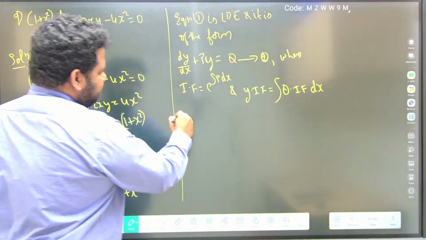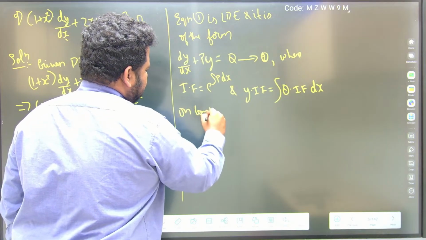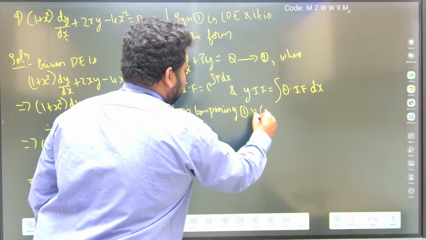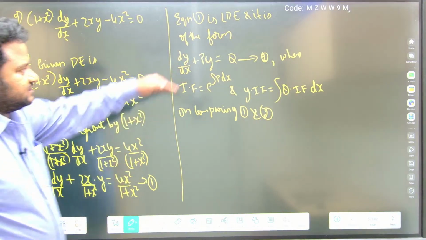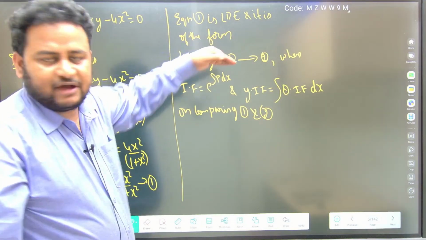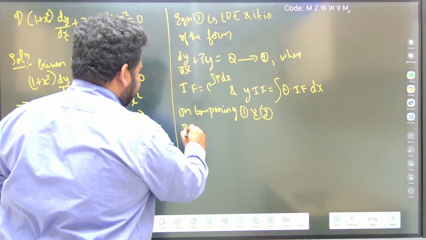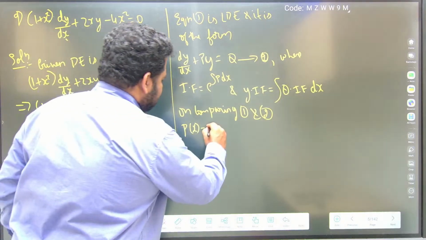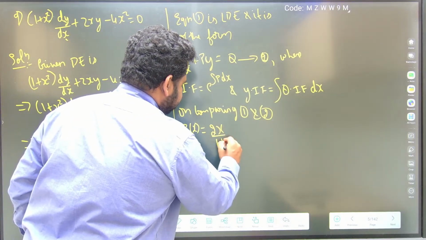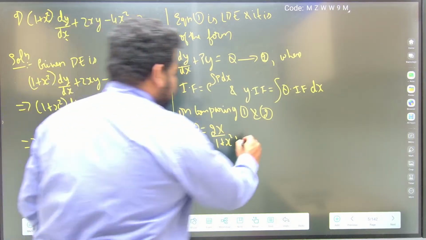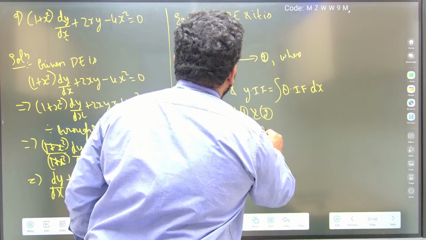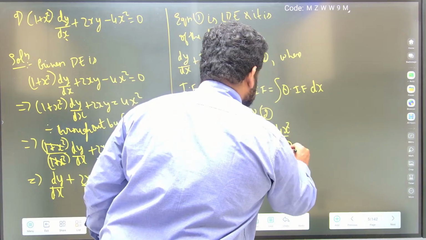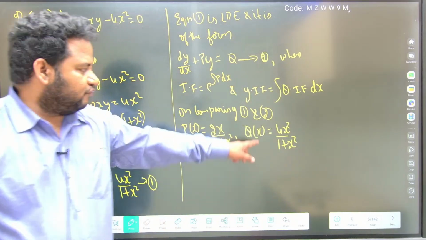Now on comparing equation 1 and equation 2, what do we have, friends? p, which is a function of x, is equal to 2x by 1 plus x square. And q is also a function of x, q of x is 4x square by 1 plus x square. This is what we have, correct?